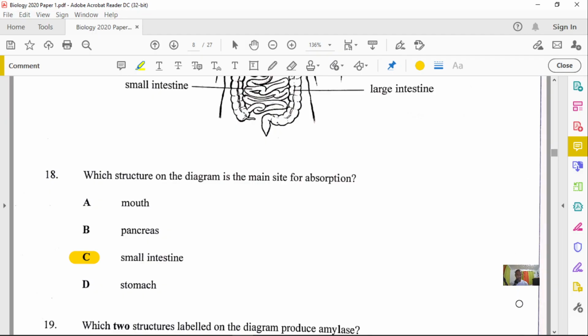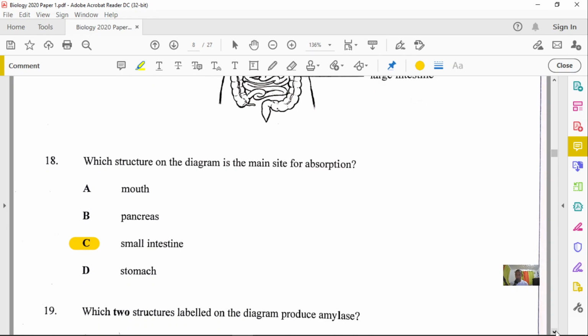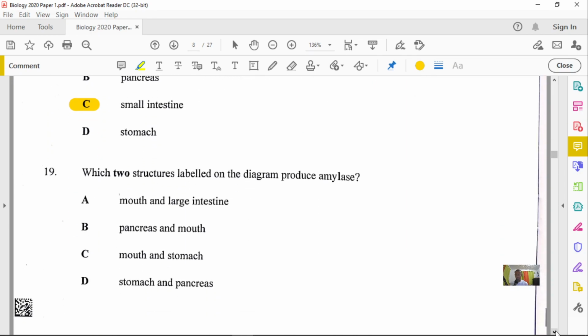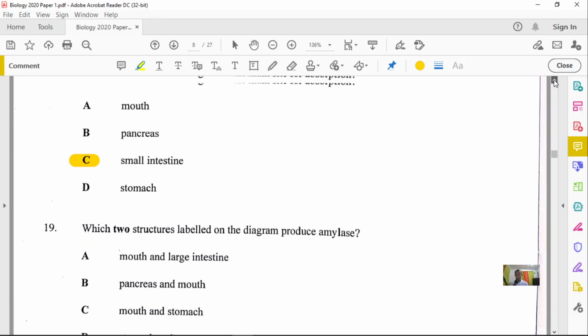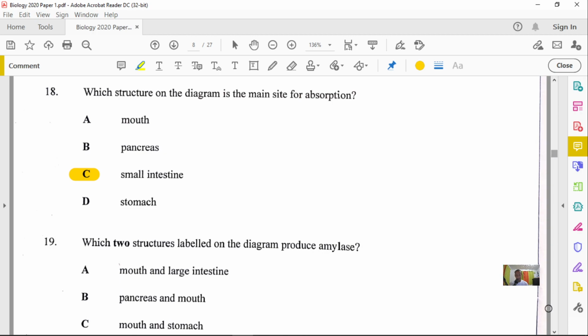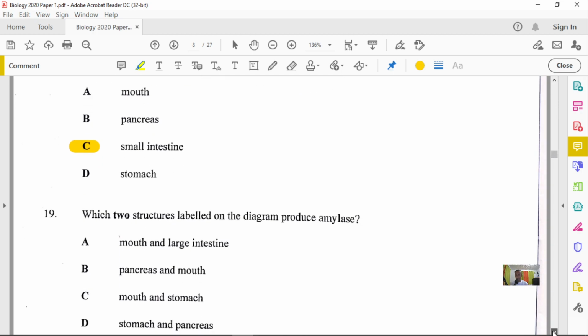All right, so now let's look at number 19. Question number 19 states: which 2 structures labeled on the diagram produce amylase? Now, in a question before this, when we talked about enzymes, we actually mentioned them, right? So now let's go back again, amylase. Amylase is used to break down carbohydrates. So there are 2 places that carbohydrates are broken down. And so if you think about it, we have carbohydrates. We don't need to go back to the diagram since they have the words here.